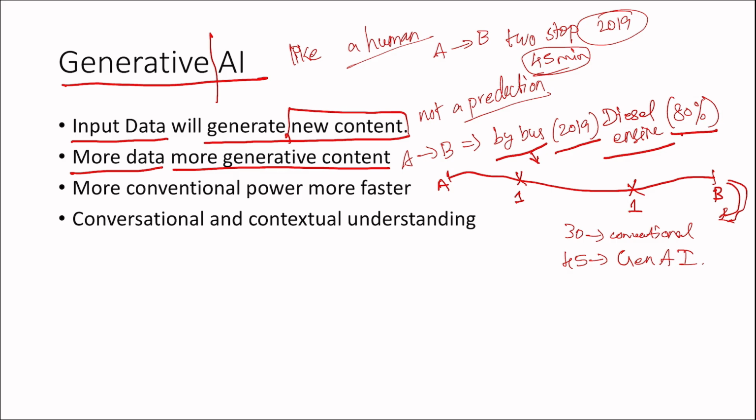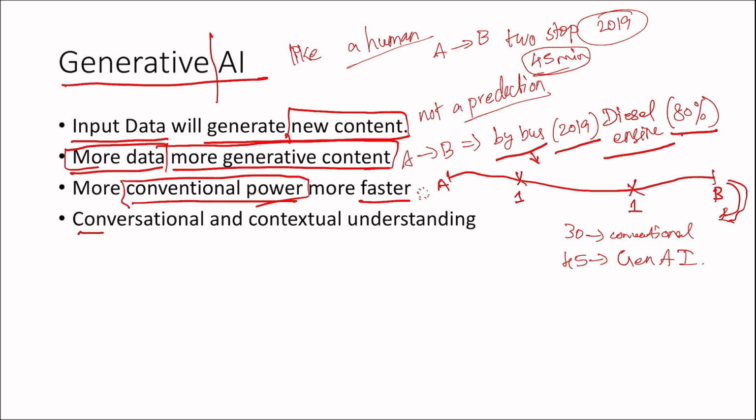So what we are giving is more data as input and also getting more generative content. Then more conventional power, more faster. Like we are giving more data, more power should be needed. So the processing power needs to be more, and then we get faster results. Otherwise it will take more time, and it will show you loading.